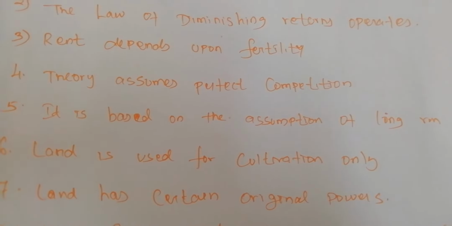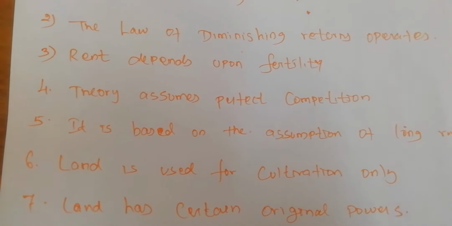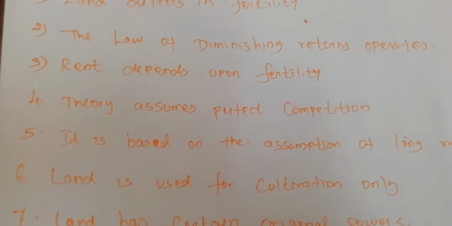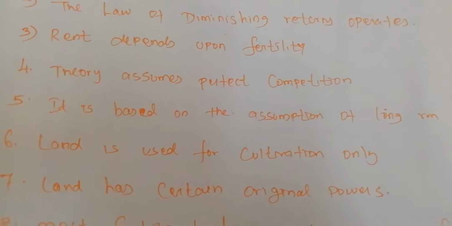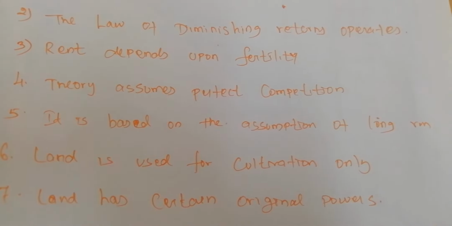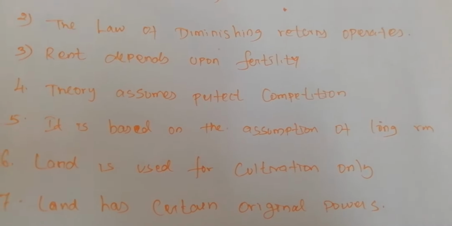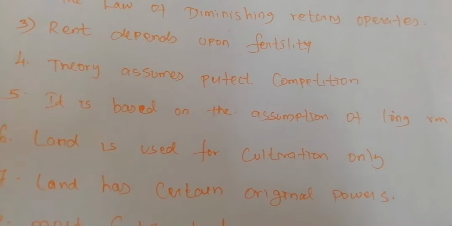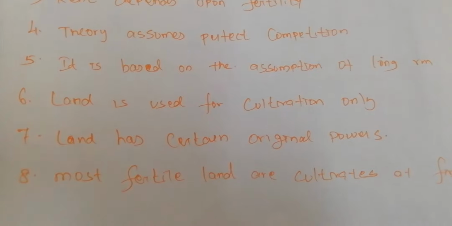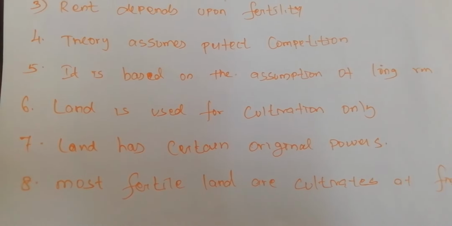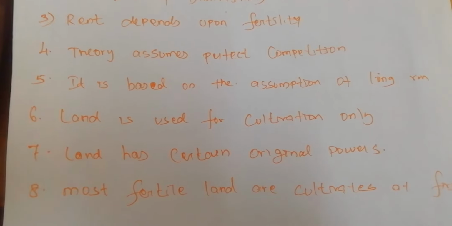Next, this theory assumes perfect competition, which means everybody can easily enter the market and exit from it. Next, it is based on the assumption of the long run, because we will not get the yield from cultivation suddenly, so we must consider the long-term phenomenon. Next, land is used for cultivation only. Nowadays we use land for many purposes, but Ricardo told us to consider land as used only for cultivation.